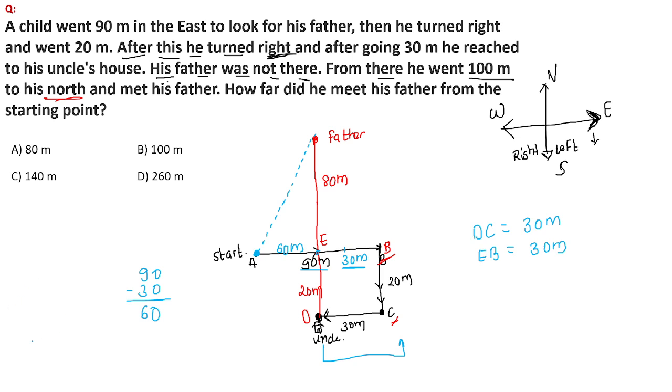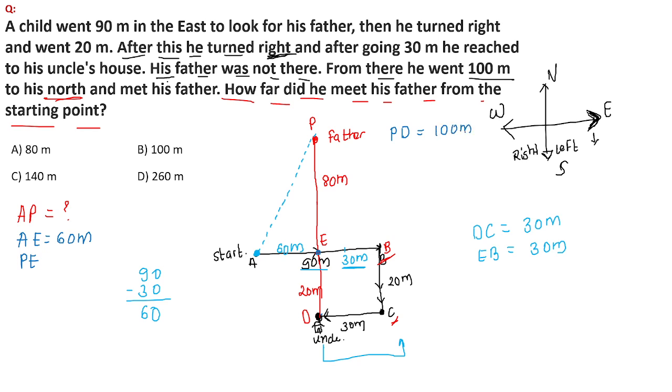Why? Because we have to find the distance. Suppose, for example, this is point P. We have to find the distance AP because they have asked how far he met his father from the starting point. Now this is the keyword. So to find distance AP, we know the distance of AE, it is 60 meters. We know the distance of PE, we can find it simply. Look here, this distance from point P to point D was completely 100 meters.